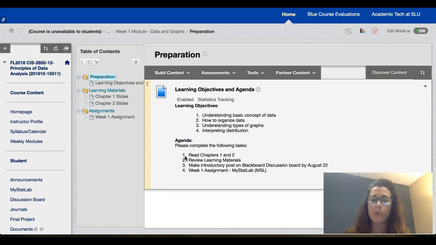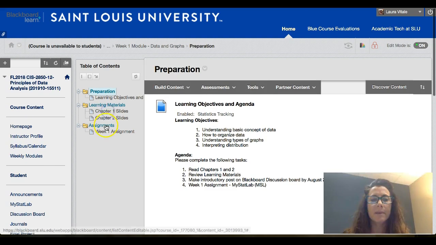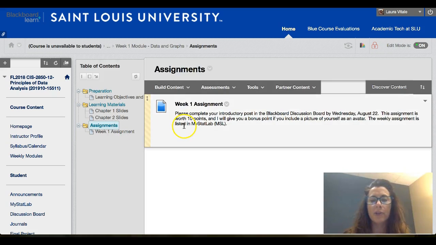You're going to be reading chapters 1 and 2, reviewing learning materials, which are here. These are chapter 1 and 2 slides. There'll also be videos that I might post or Excel files if I'm sharing data with you. In making your introductory post by the 22nd, and your week 1 assignment in MyStatLab. I have this assignment, which is just kind of a summary. It just reminds you what is due. If you want to look here as a summary, that you have what I just told you, the introductory, that it's 10 points, and the bonus point for the avatar, and your weekly assignment in MyStatLab.